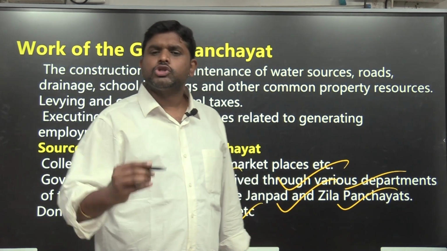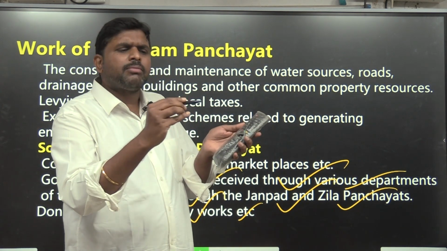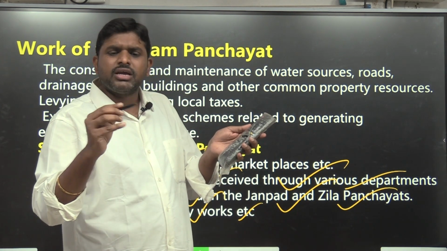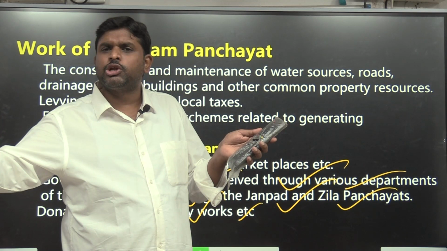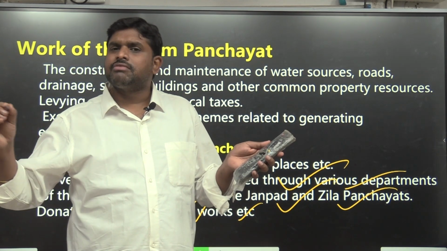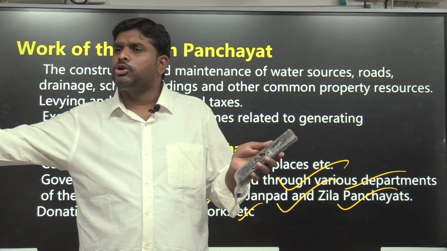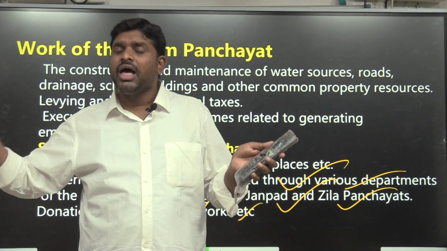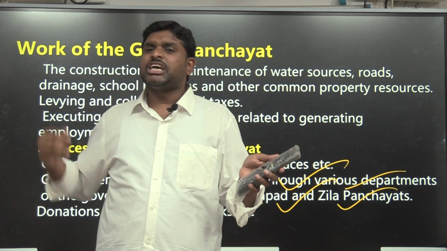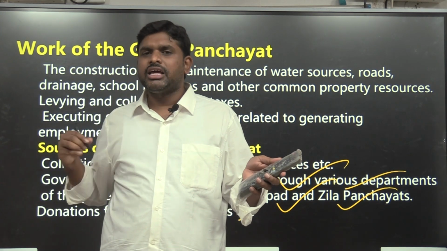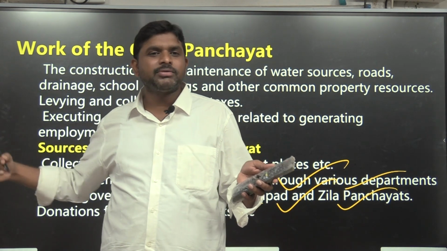Now you tell him: how will the local administration be running? Answer writing. There will be a Gram Sabha and a Gram Panchayat. The Gram Sabha is a body of people whose age is more than 18 years and whose name is present in the electoral list of the village. The Gram Panchayat is the ward members headed by the Sarpanch. The Gram Sabha will make all the resolutions and policies, and the policies made by the Gram Sabha will be implemented by the Gram Panchayat. Hence, the checker for the Gram Panchayat is the Gram Sabha, and there will be a Panchayat Secretary who will make the records of the functioning of the Gram Sabha and Gram Panchayat. One page answer complete.